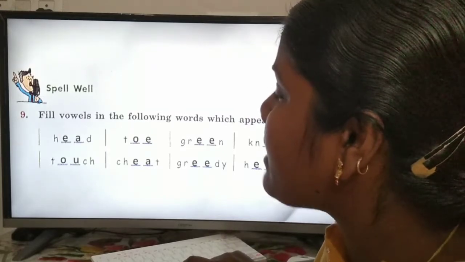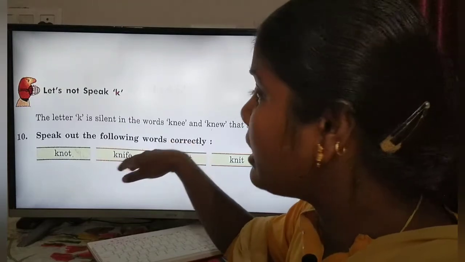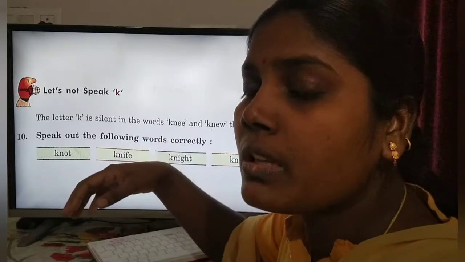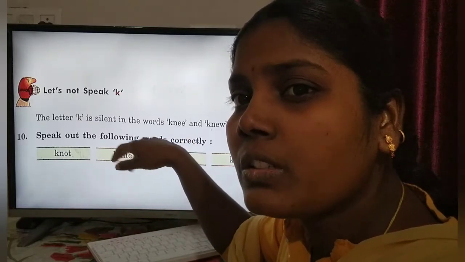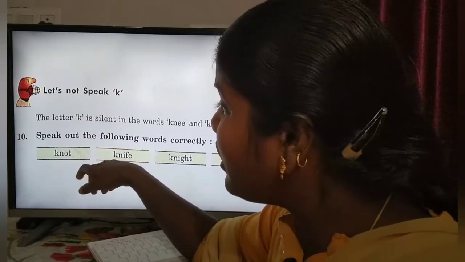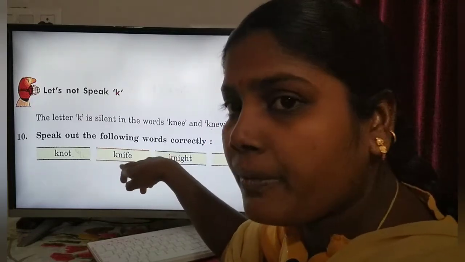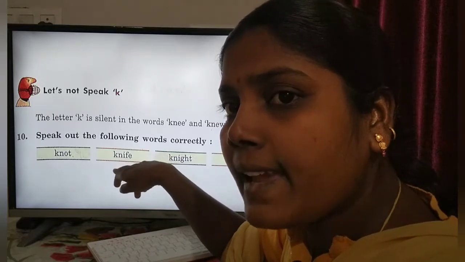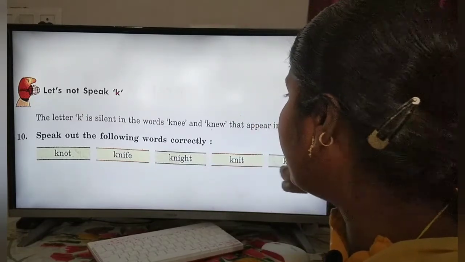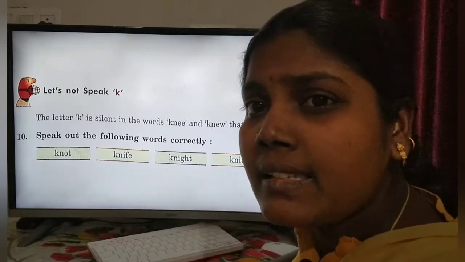And next exercise is, here we have some words. Okay, in these words K should be silent. Okay, when we pronounce the word, the K sound does not come out. You just see not. So not, K is a silent letter. Knife, in this word also K is a silent letter. Night, knit, need. Okay, so in these 5 words K is a silent letter.